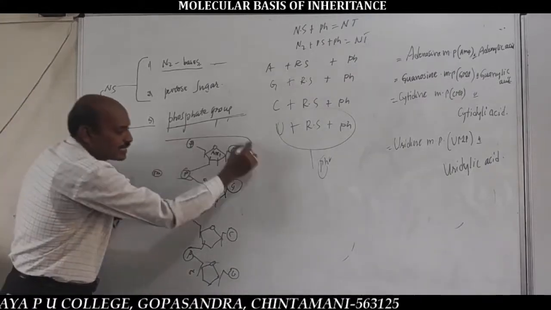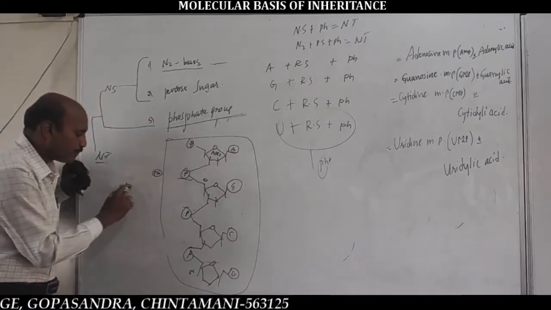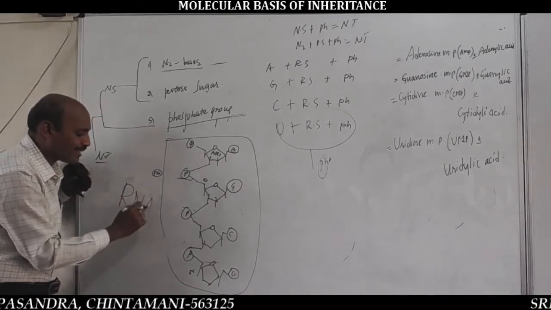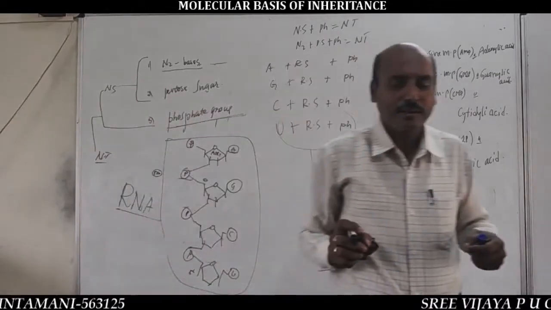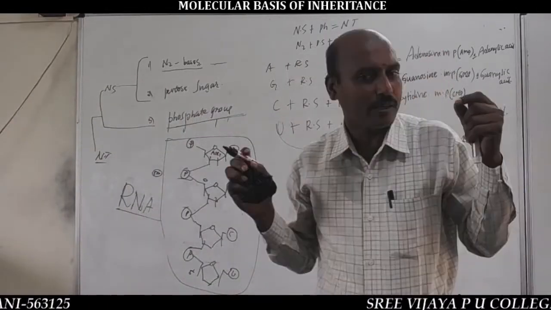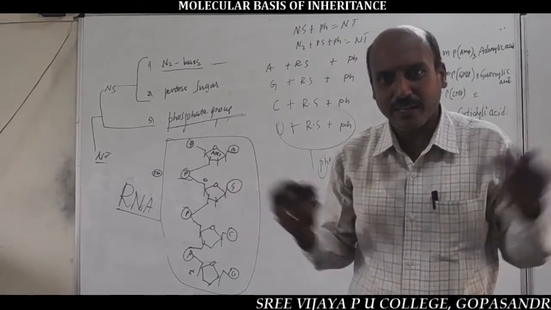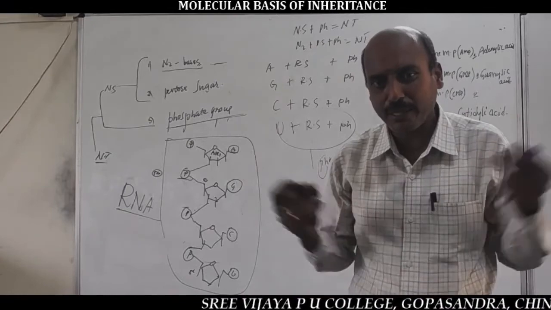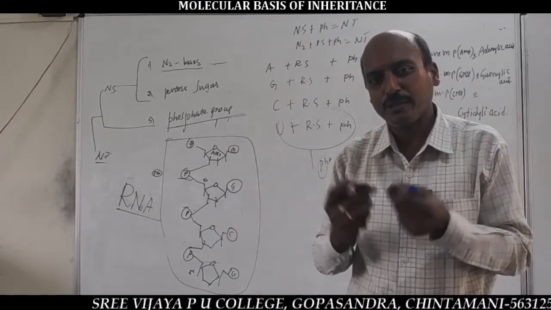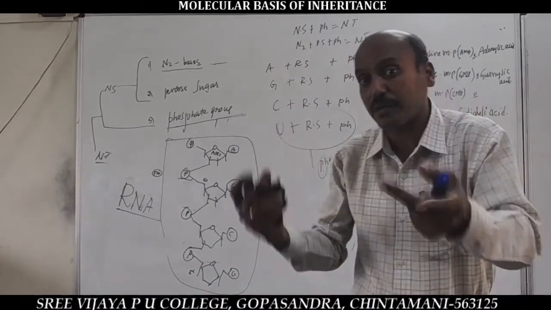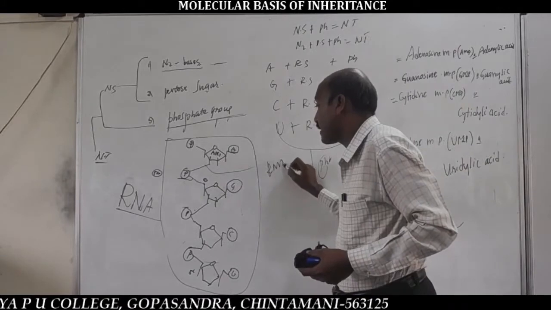Important. As a result, a polynucleotide chain forms, and such a polynucleotide chain is named RNA, because RNA is the polymer of RNA nucleotides. So a number of RNA nucleotides like AMP, GMP, CMP, UMP undergo polymerization through phosphodiester bonds, very important, with the help of the RNA polymerase enzyme.